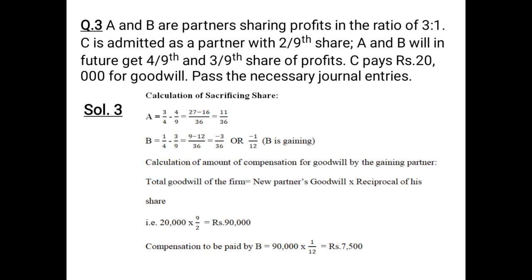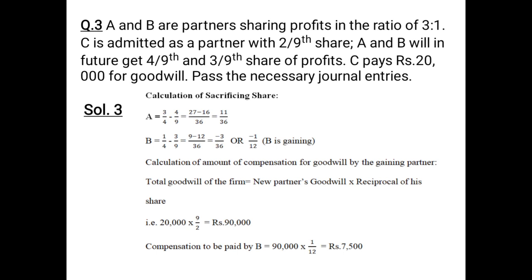Question number 3. A and B are partners sharing profits in the ratio of 3:1. C is admitted as a partner with 2/9 share. A and B will in future get 4/9 share and 3/9 share of profits. C pays rupees 20,000 for goodwill. Pass the necessary journal entries.